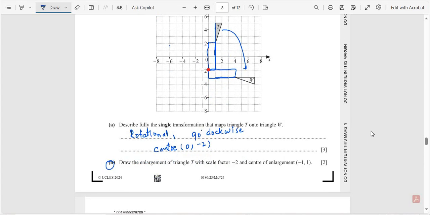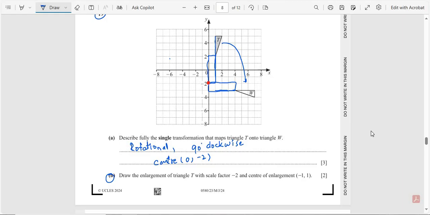Part B. Draw the enlargement of triangle T with a scale factor of -2 and center of enlargement at (-1, 1). Here is -1 and 1. So draw this line first of all like this, and now go down like that, and now also cut this line and draw this line with the help of a scale like that, and now also draw this line like that.